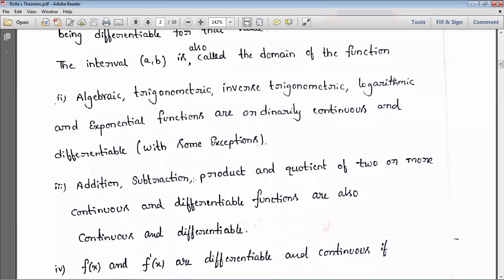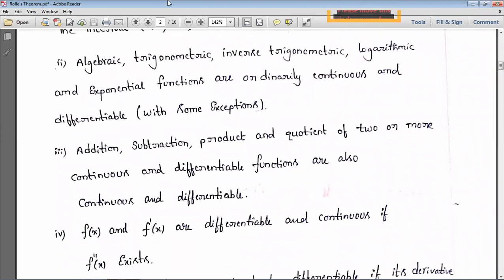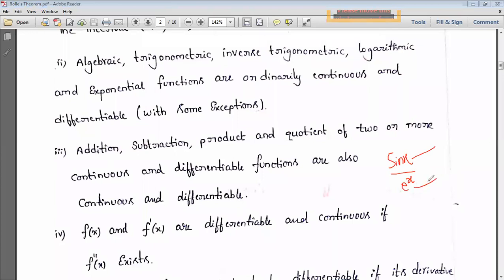And next, addition, subtraction, product and quotient of two or more continuous and differentiable functions are also continuous and differentiable. It means if a function consists of two functions, and those two functions are continuous, obviously the entire function is continuous. Just as an example, sine x by e power x. This is a trigonometric function and this is an exponential function. This is continuous and this is also continuous. The quotient of these two functions is also continuous. That is what they said here.